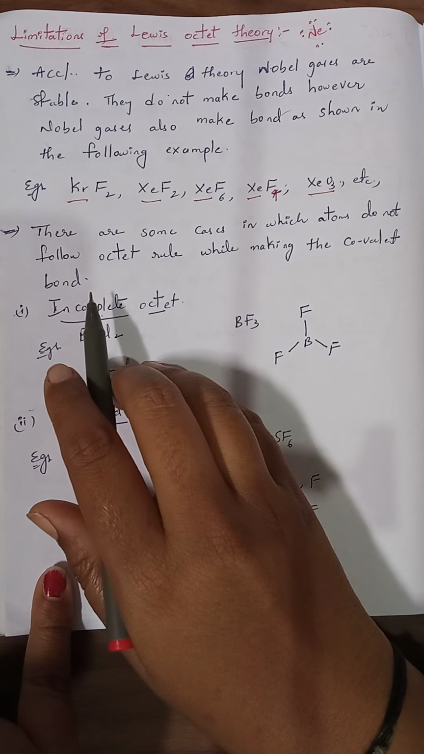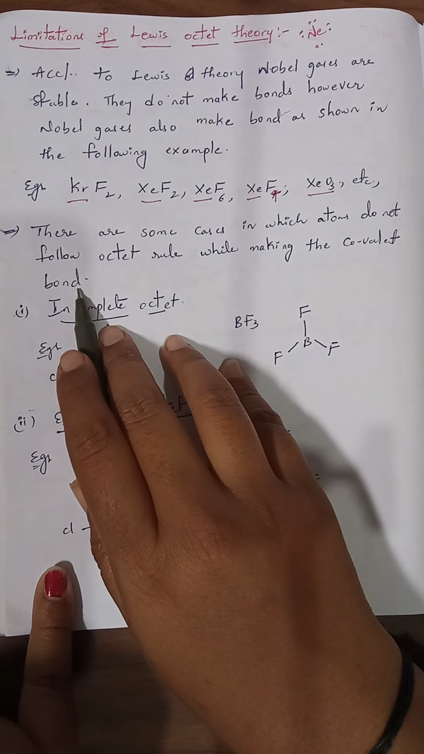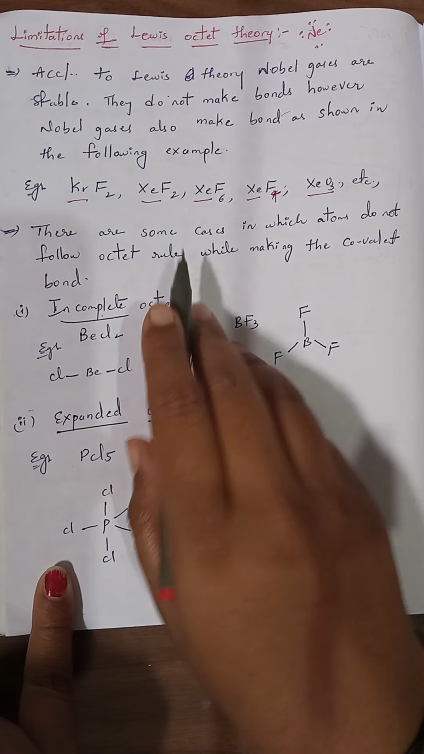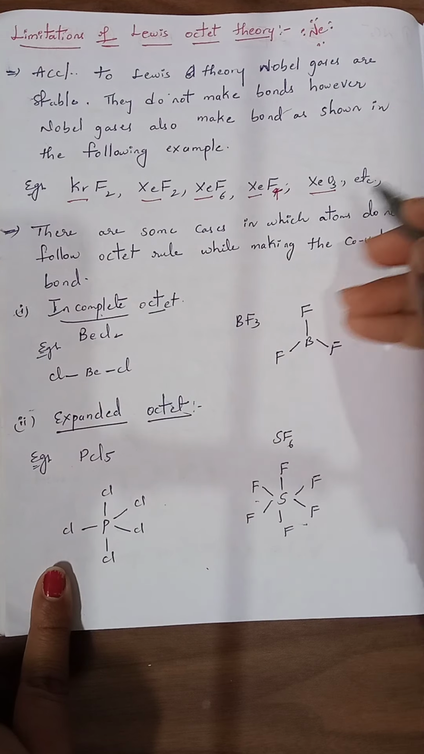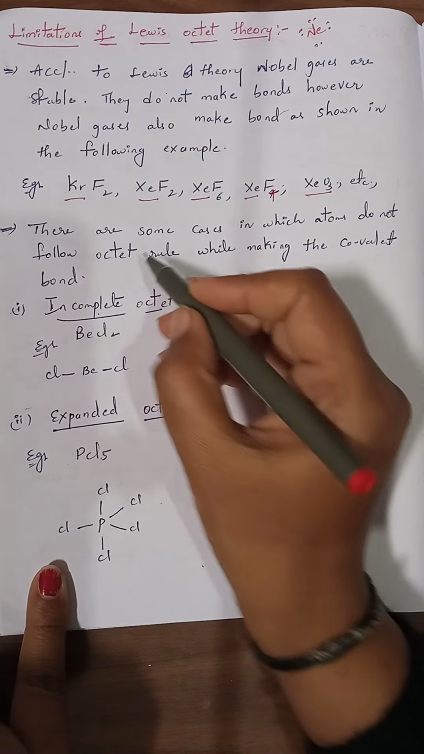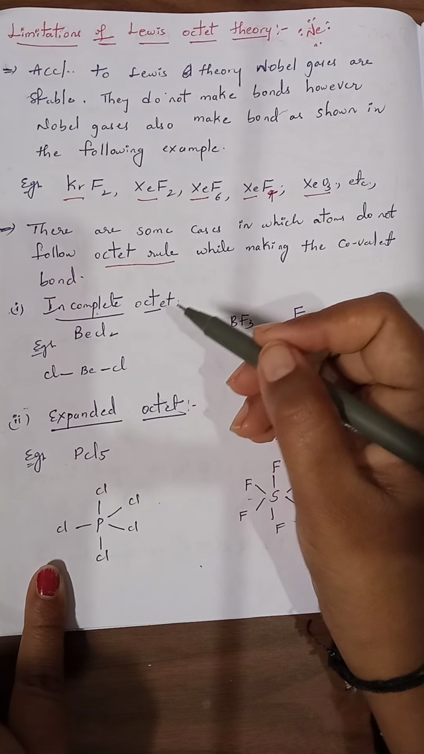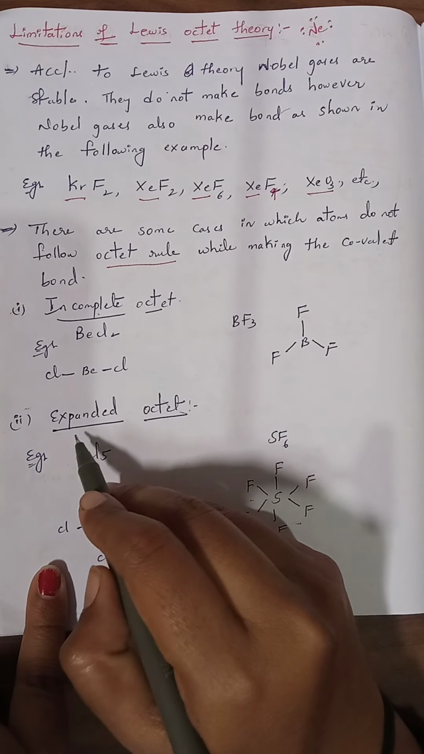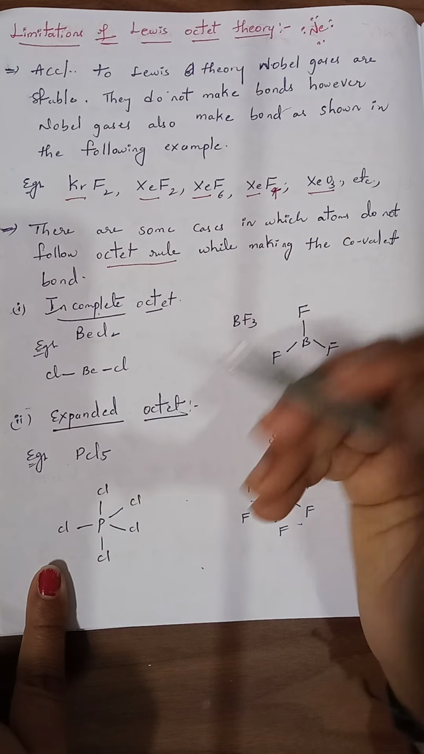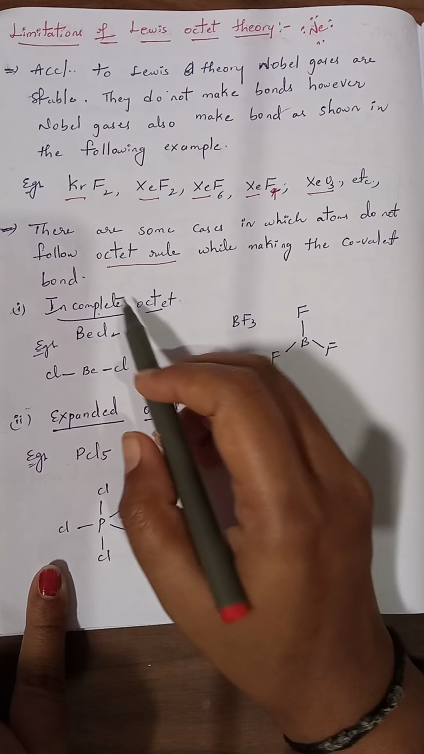Now let's see the second limitation. There are some cases in which atoms do not follow the octet rule. Lewis explained that all atoms should follow the octet rule, but there are some atoms which do not follow it while making covalent bonds. Such compounds are classified into incomplete octet compounds, expanded octet compounds, and odd electron compounds. First we will see what incomplete octet compounds are.